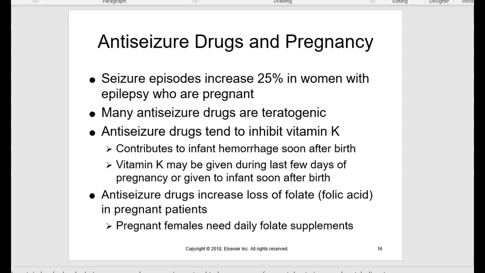Vitamin K may be given during the last few days of pregnancy or given to the infant soon after birth. Anti-seizure drugs increase the loss of folate or folic acid in pregnant patients also, so they would need daily supplements.